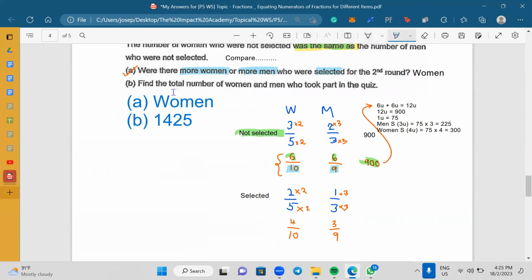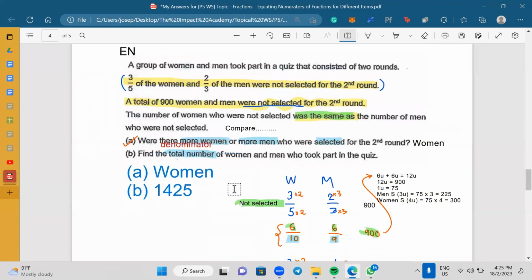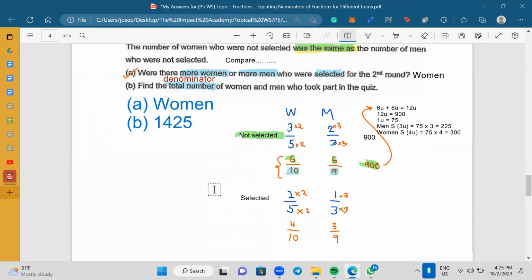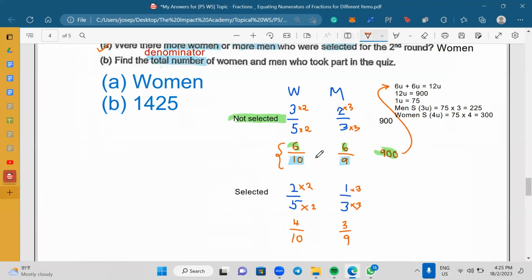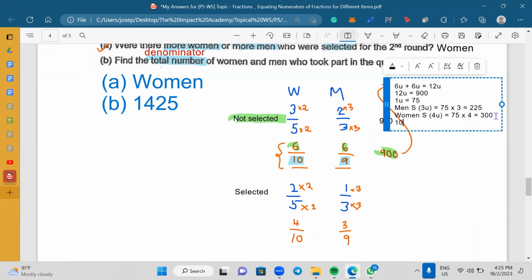Let's go to B. They say find the total number. Once you see the words "total number," one thing should come to your mind: it starts with the denominator. If they want the total, that means they want the denominator. So quickly look at the denominators: 10 and 9. How many units am I supposed to find? Because they want the total, we just find 19 units. 75 times 19, and therefore my answer is 1425. And that is the answer for this question.